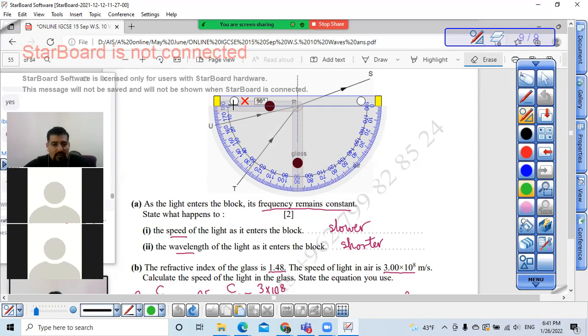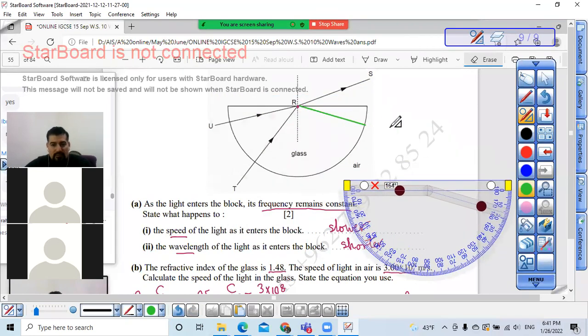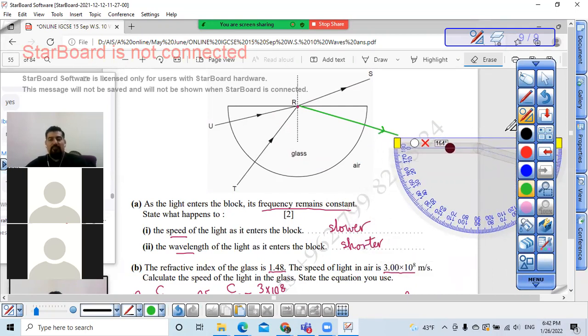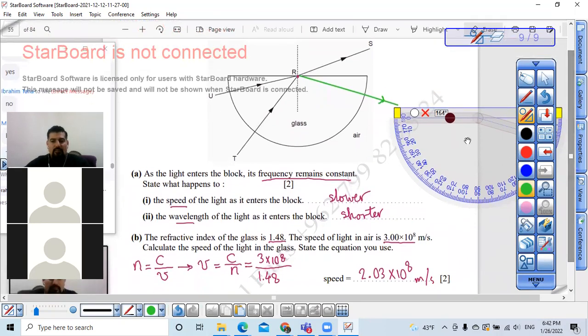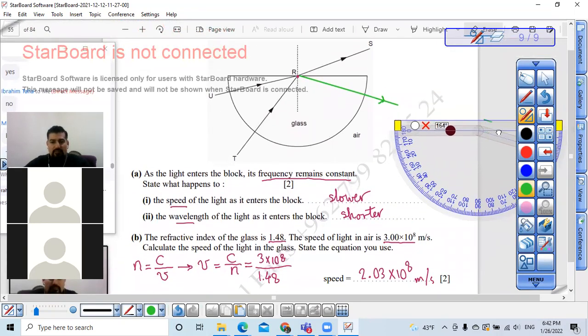I put it here approximately, and I draw the reflected ray like this. All of this by ruler. I'll mark a point here and draw it. Good, and don't forget to put an arrow. You can take a screenshot here if you want.